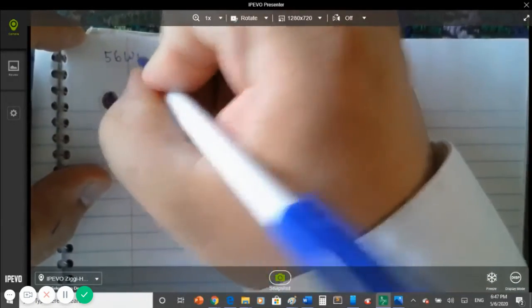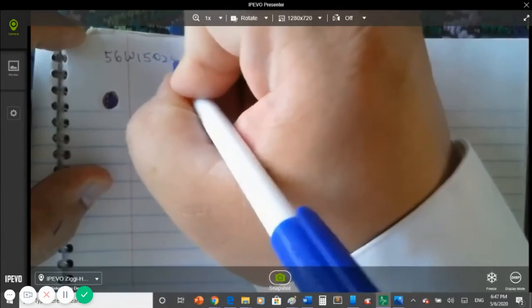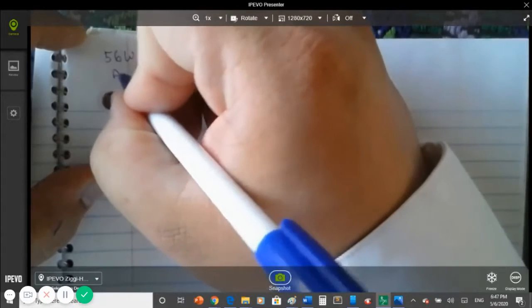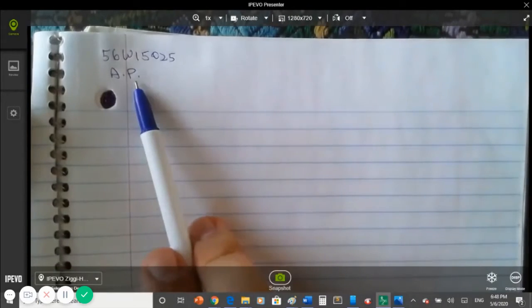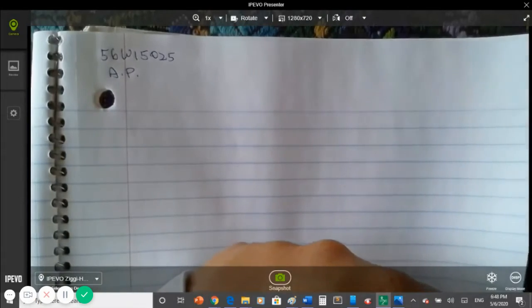Make sure you are using a black or blue pen for all writing during the test. Below your AP ID number, please place your initials. Do this on every single blank paper you plan to use for the test.